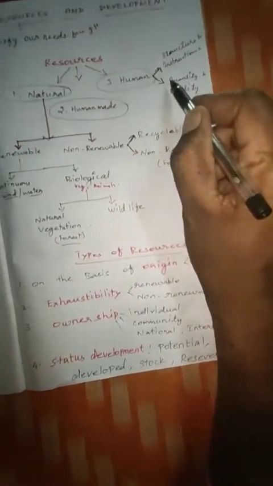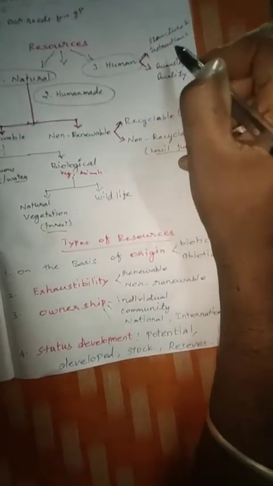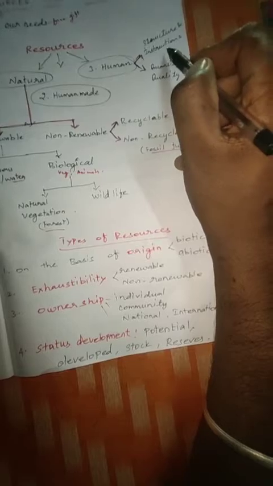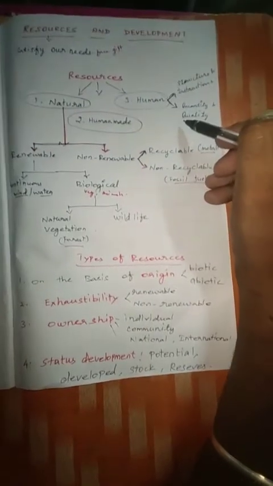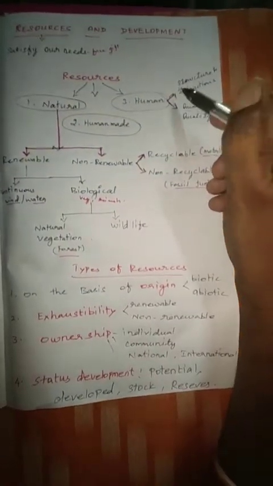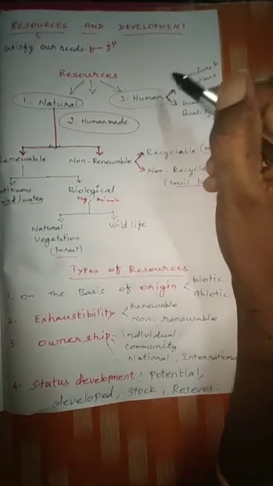These are natural resources and human resources. Human resources mean human beings only. The structures and instructions, higher authority and workers, and quantity and quality of the workers, everything we are going to learn in this video. That's all, this is the introduction.